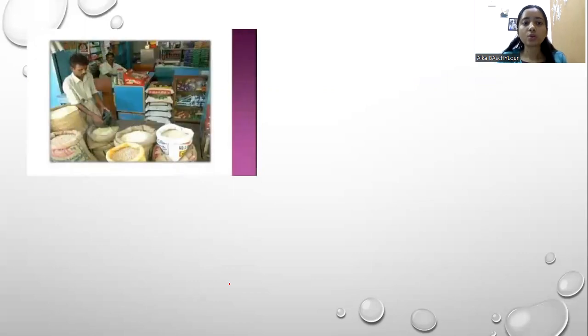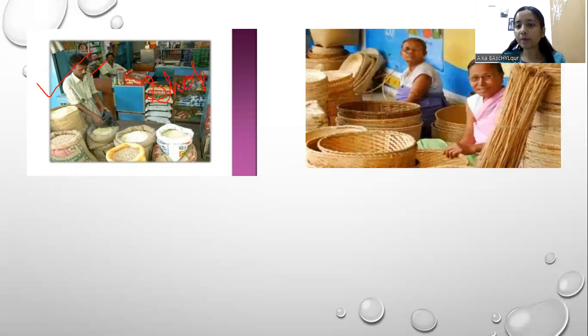Now let's move towards the other thing. So here we have one picture. What are you able to see, or what are you able to interpret from this picture? Yes, this is a picture of a shop where two persons are, maybe one is the owner and another one is a laborer. So this is basically a shop. And then what about this? Is this a shop, or are these ladies doing farming activities? What are they doing in this picture?